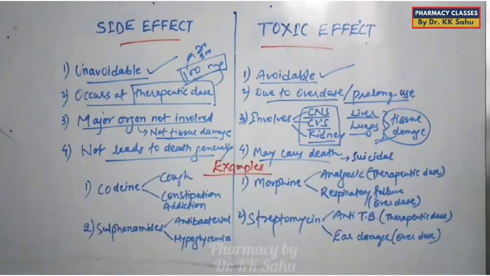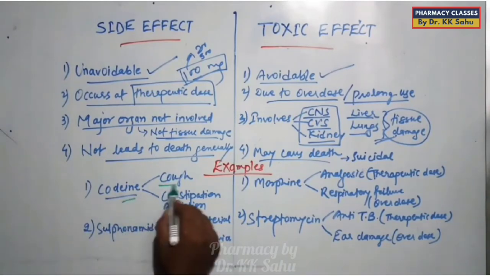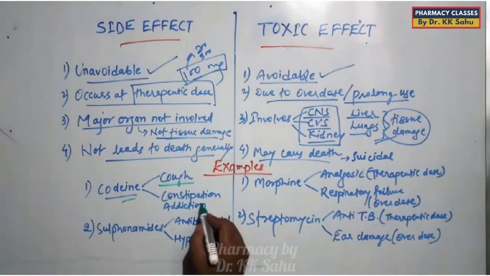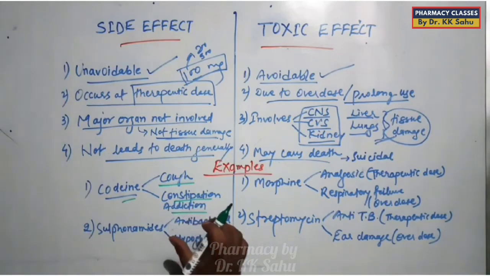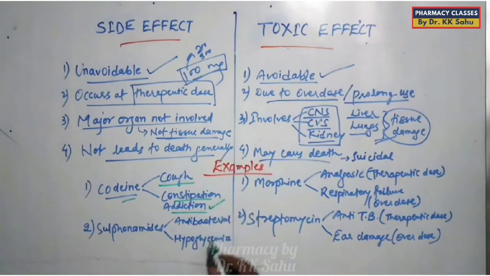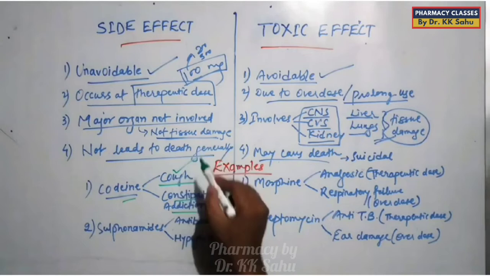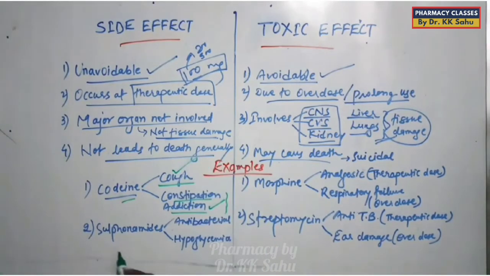So let's understand these two terms with the help of some examples. First example is codeine, and it is a well known anti-cough agent. We all know that it helps to suppress the cough, but it may lead to constipation and addiction also. So these two additional effects become side effects of codeine, because these two effects are not necessary, not required by us during cough treatment. Okay, so it becomes their side effect.